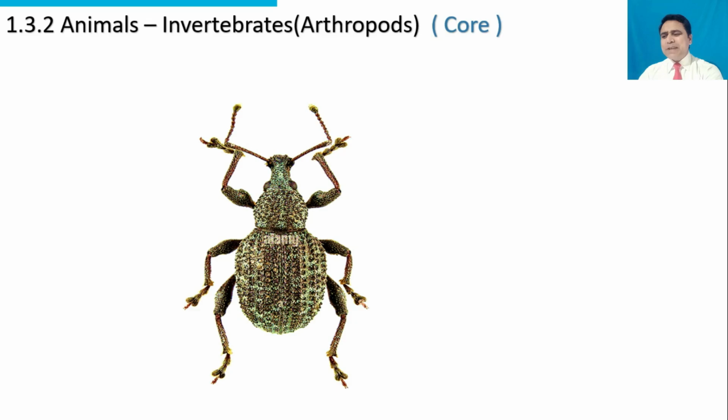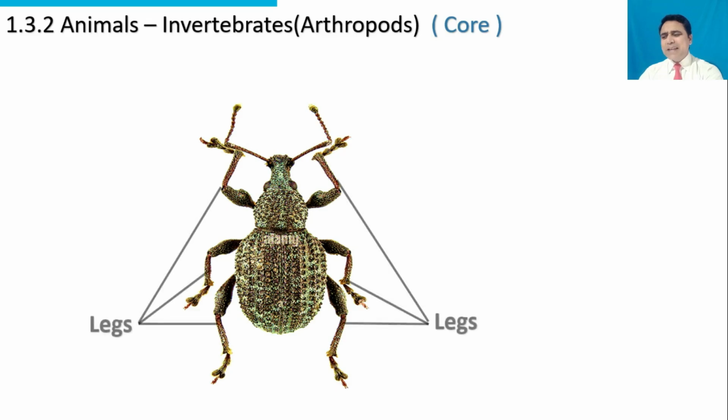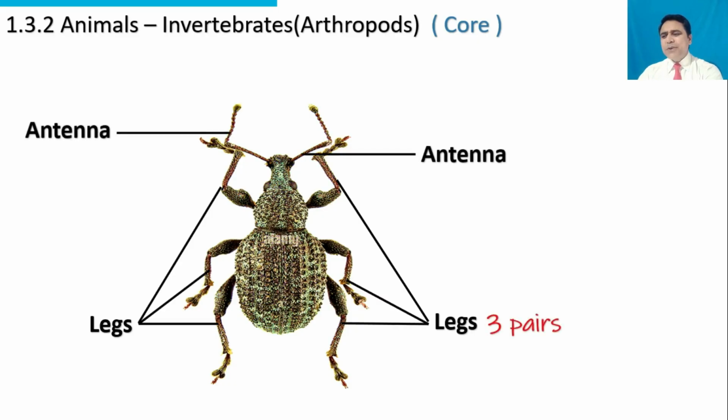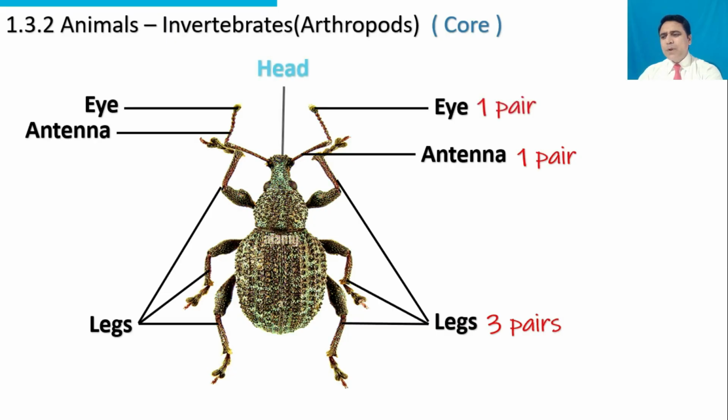This is a representative of class insects: three pairs of legs, two antennae, two eyes. Body consists of head, thorax, and abdomen.